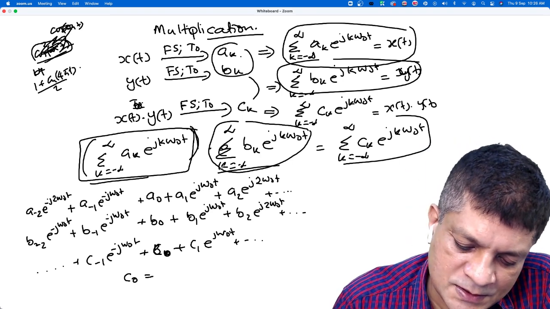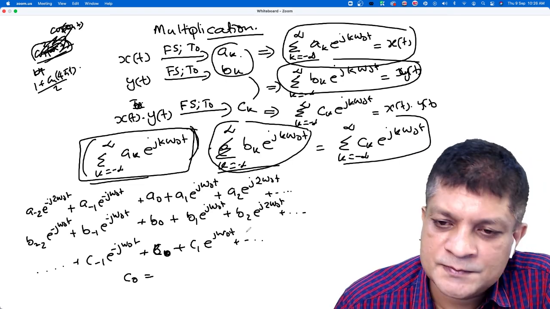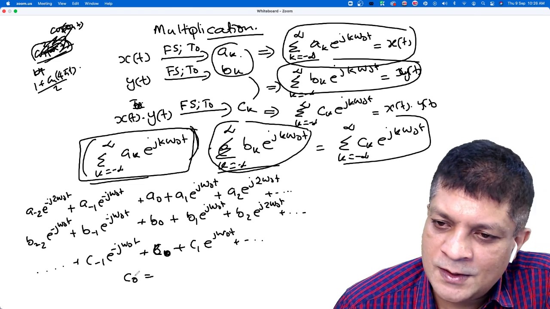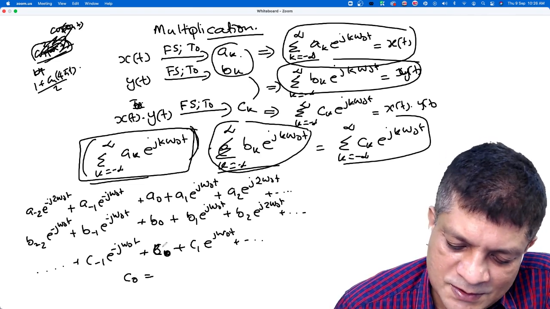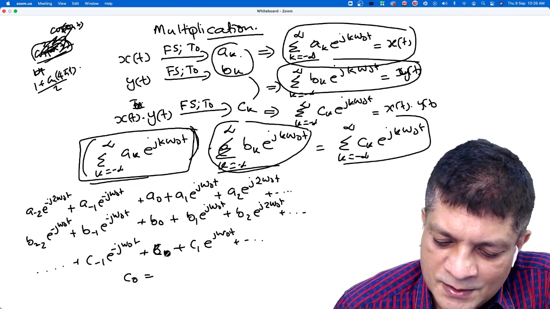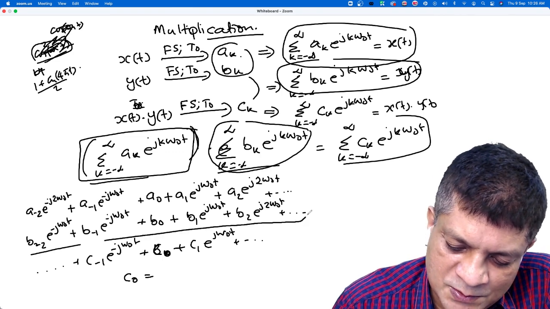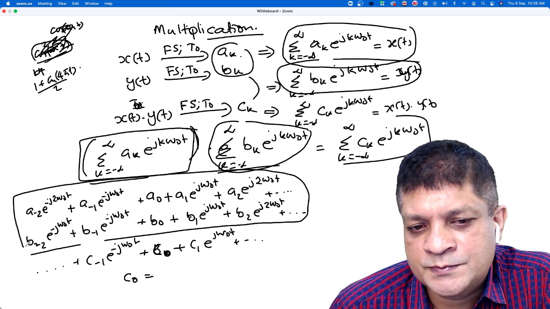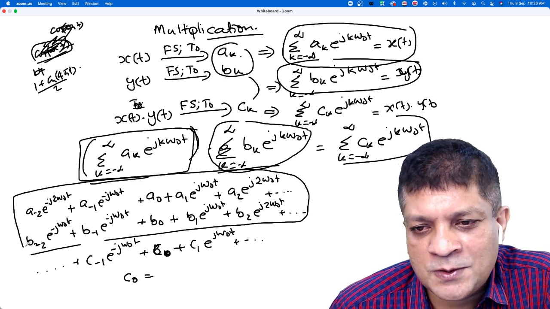When you multiply these two, you will get this. What is C naught? C naught is the constant term here, isn't it? So you have to multiply these two and find the constant terms. Equate those two. Tell me what is C naught?